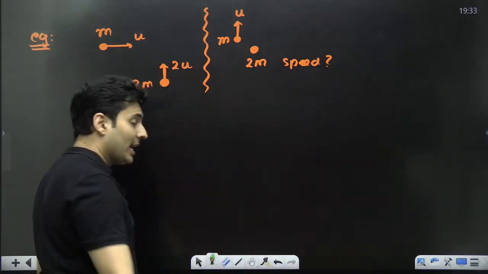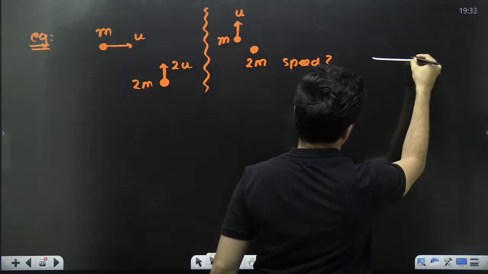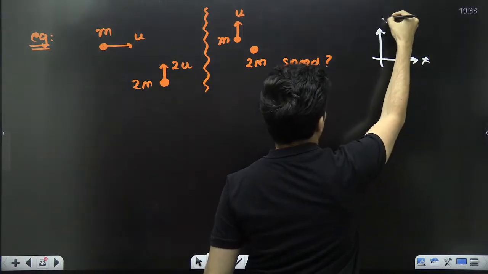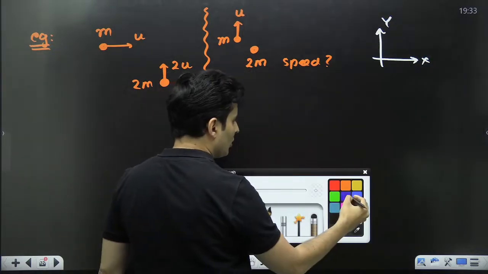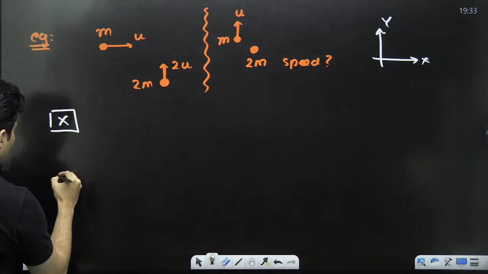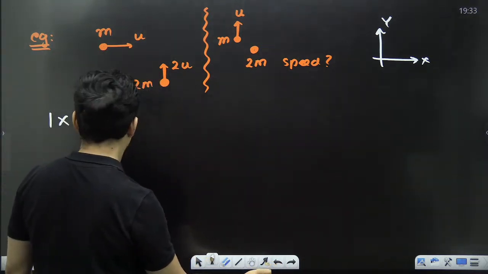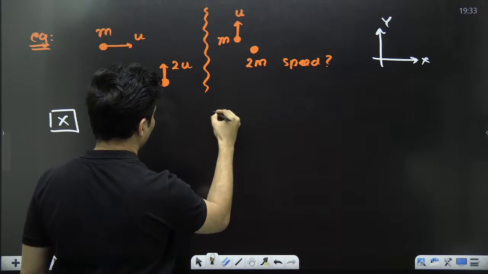So how to do this question? This is collision in 2D. I can conserve momentum in x also and in y also. If you notice, this is our x-axis, this is our y-axis. So if I conserve the momentum in x-axis and then if I conserve the momentum in y-axis, how will the equations look like? Let me put y over here.